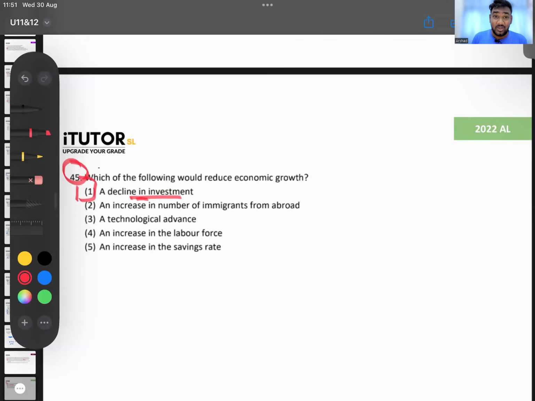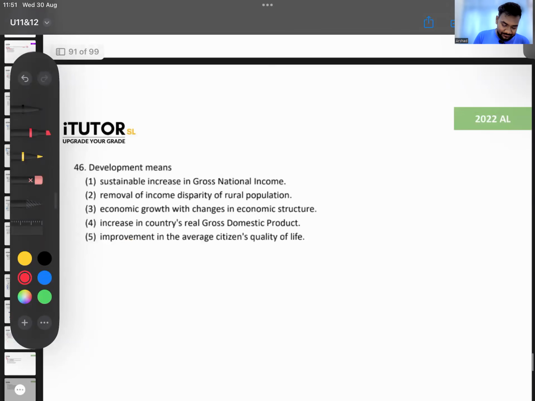Now that's what happened, guys, in 2022. Interest rates were high. Investments fell down. So firms are not investing. They are not borrowing and investing. Like negative economic growth.